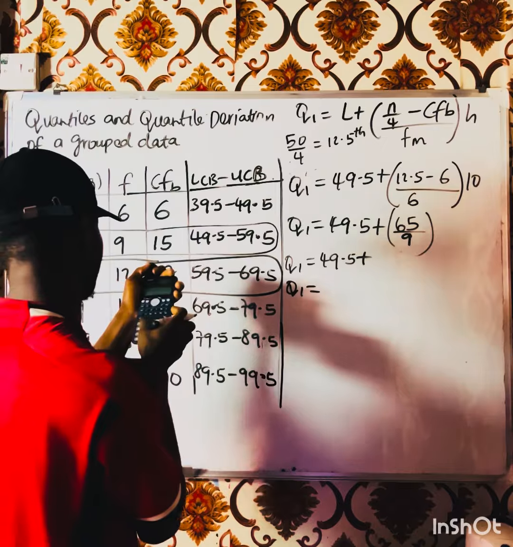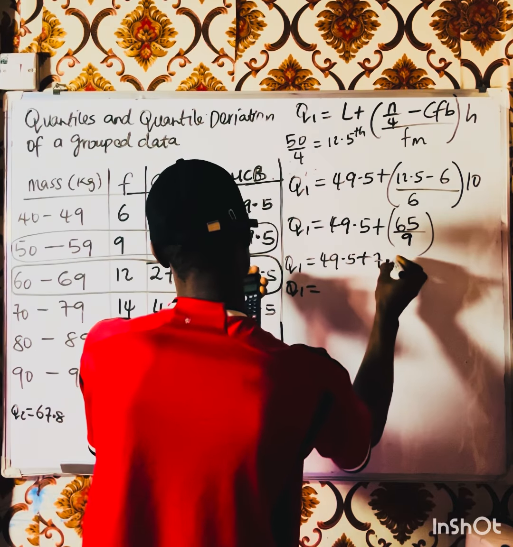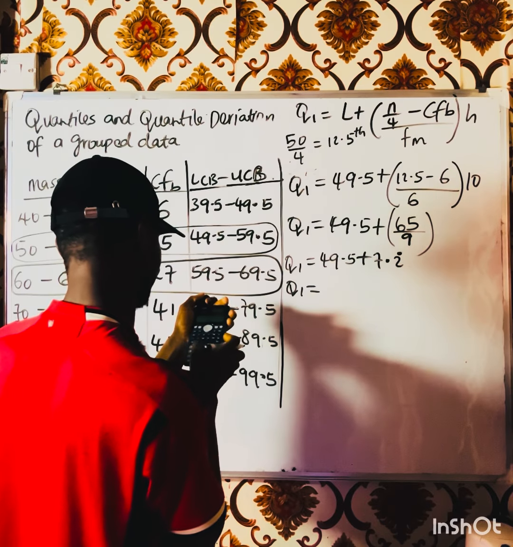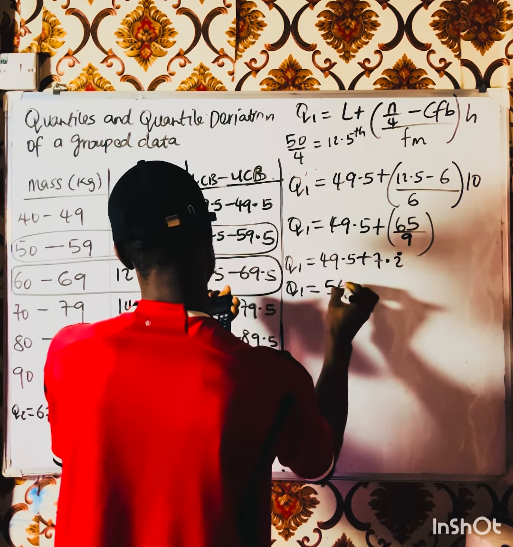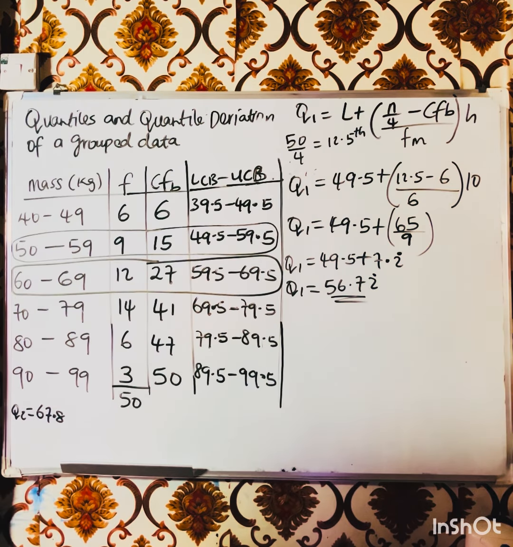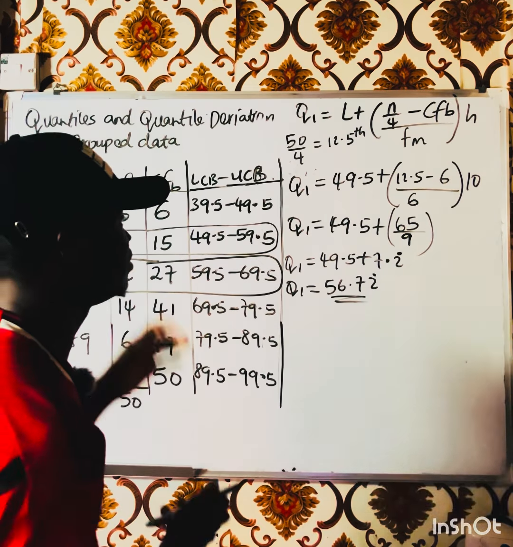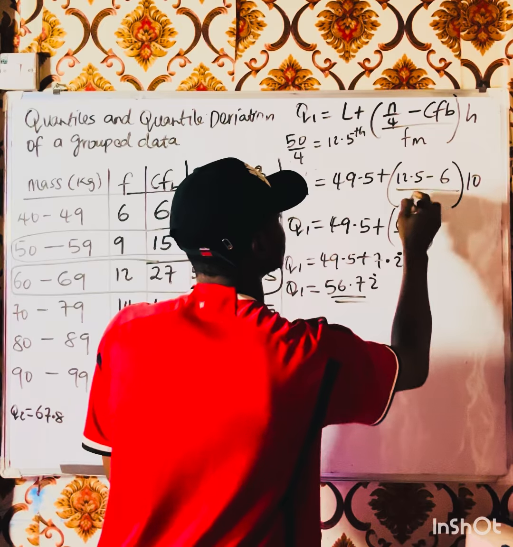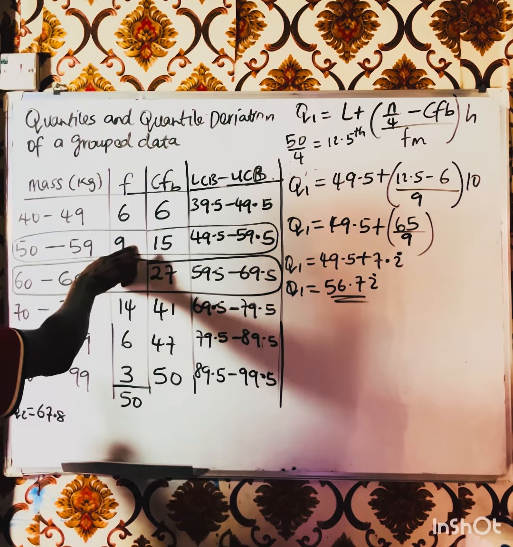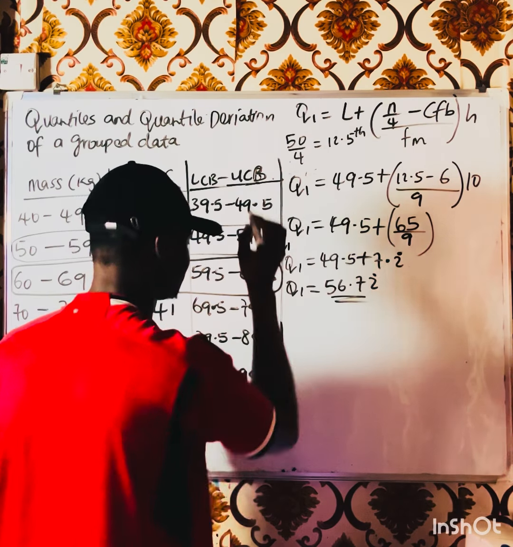So 65 divided by 9 is 7.2 recurring. So I do plus 49.5, and I'm having 56.72 recurring. So this is my answer for Q1. The only mistake I made was that I used the frequency of the class before instead of the frequency of this one. That's our Q1.